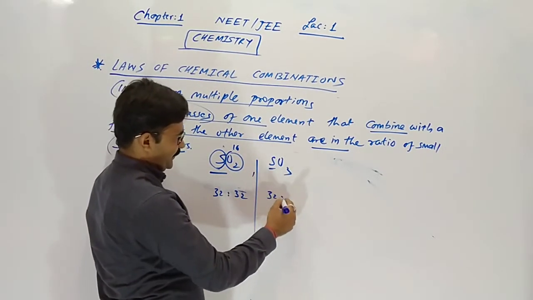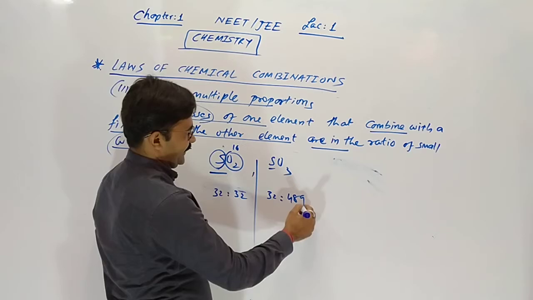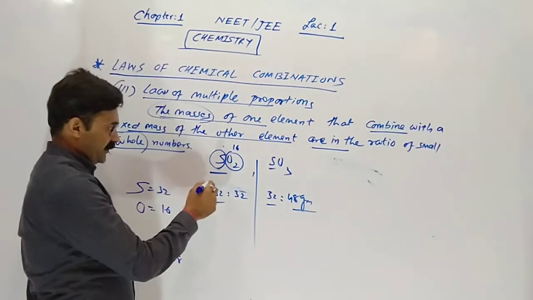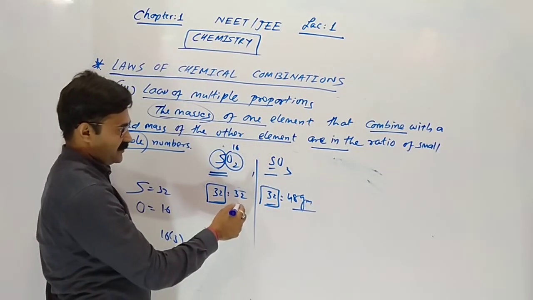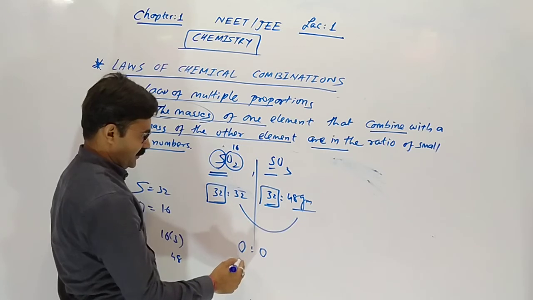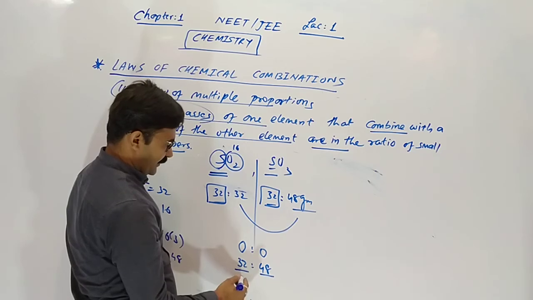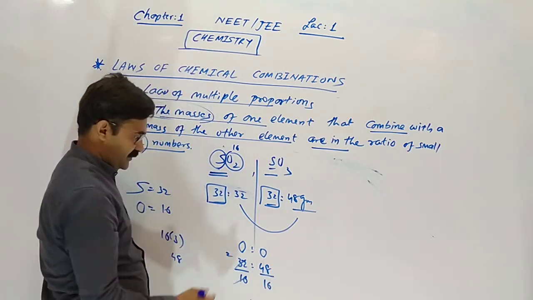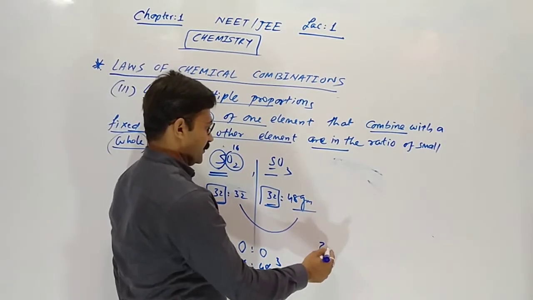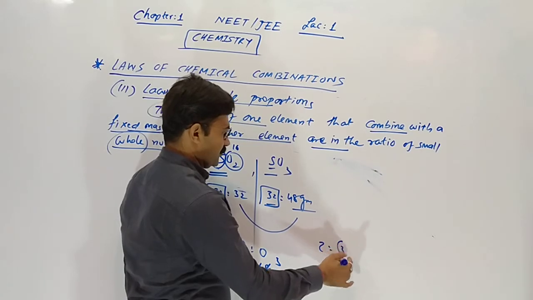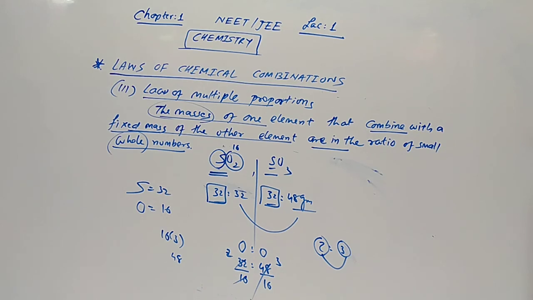Here in SO3, 1 sulfur is 32, but 16 times 3 is 48 grams. We have to take the mass of one element fixed. So 32 is fixed, and the combining mass of oxygen is 32 here and 48 here. Divide this value by 16: 16 times 2 is 32, 16 times 3 is 48. So the ratio of oxygen here is 2:3, which are whole numbers.